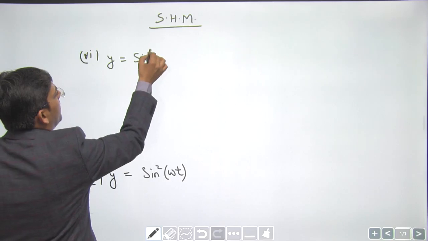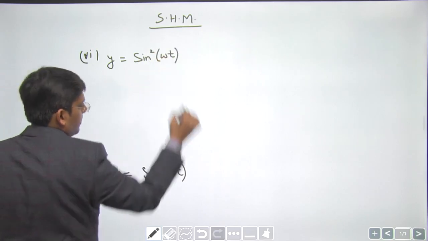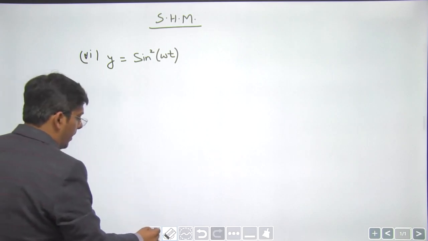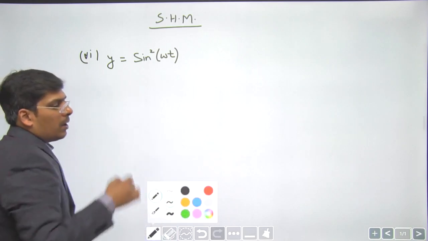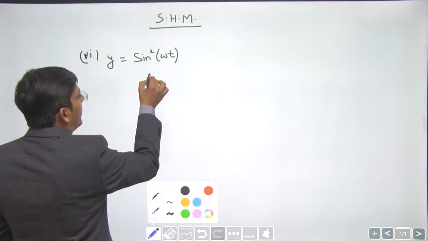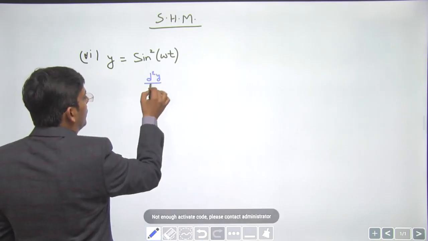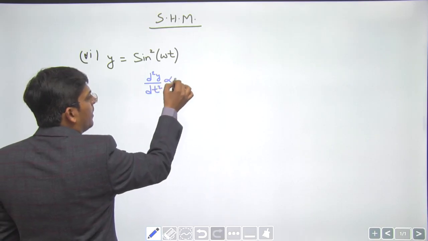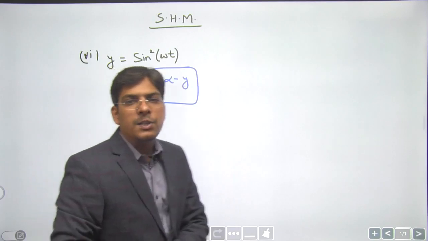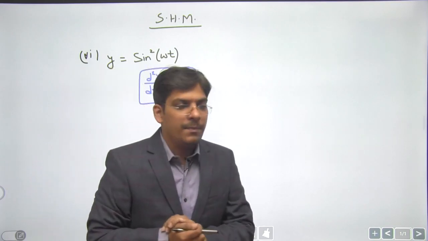Strictly speaking, it is not SHM. How? We know that a condition for SHM is that acceleration, that is d square y by dt square, must come out to be proportional to minus y, dear students. It is the condition for a function to be SHM, right?